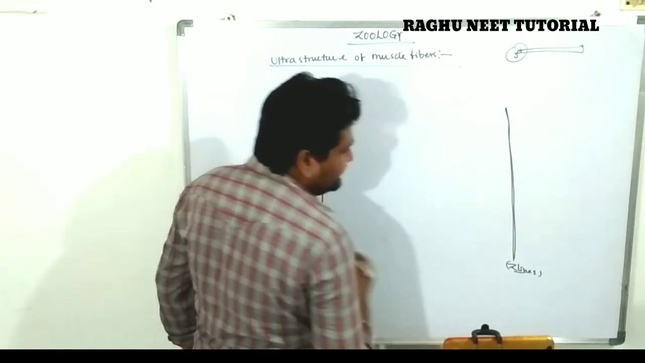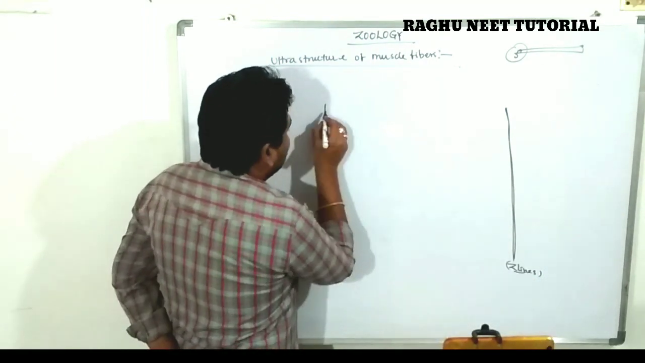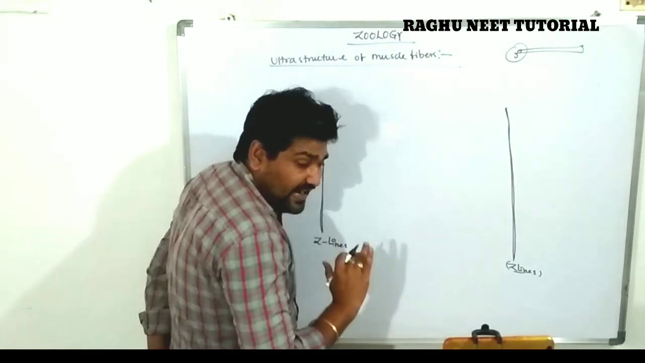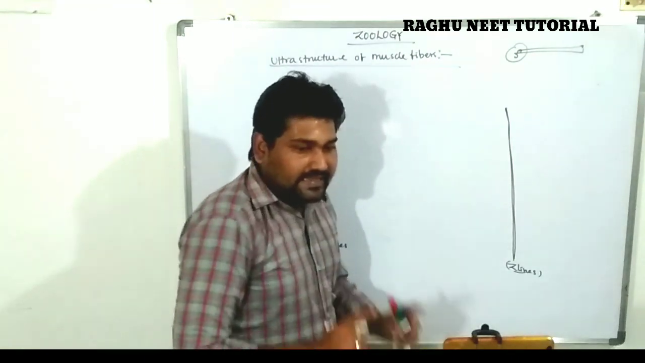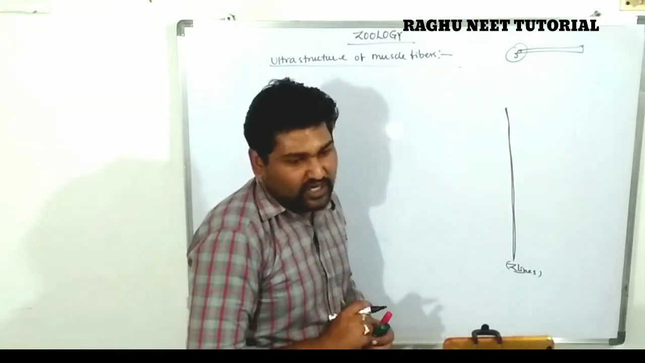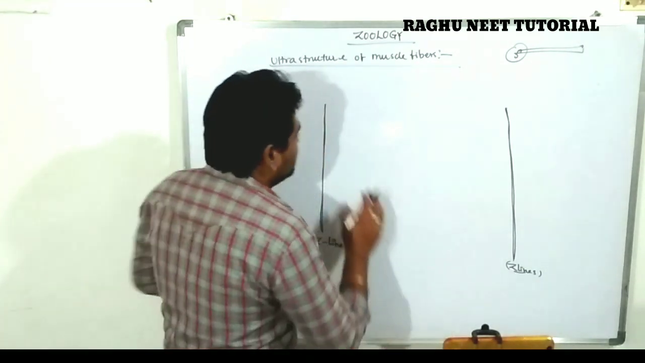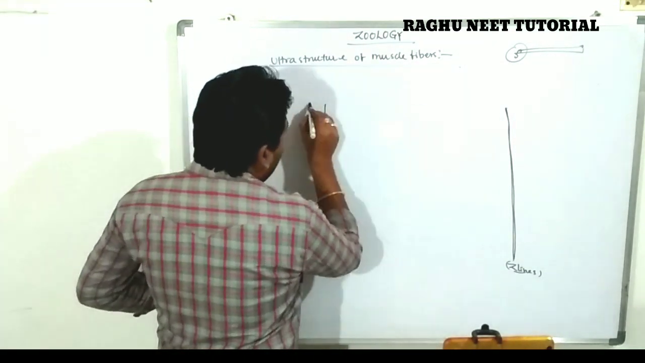So in this Z line, the inner side of the Z line consists of thick and thin filaments. Thick means myosin head is a thick filament. Thin filament is nothing but actin. So these consist of thick and thin filaments.